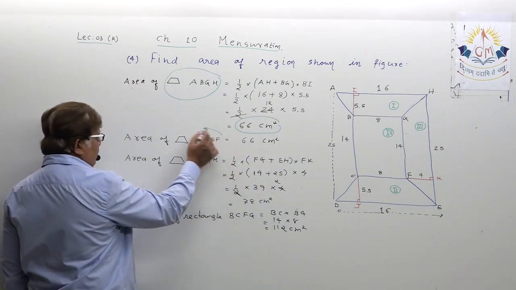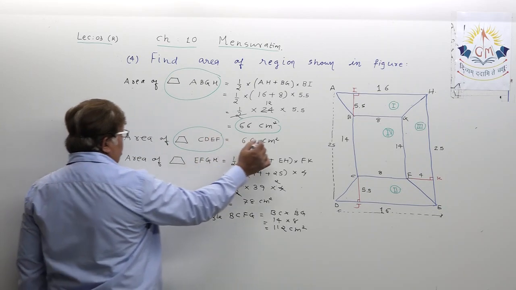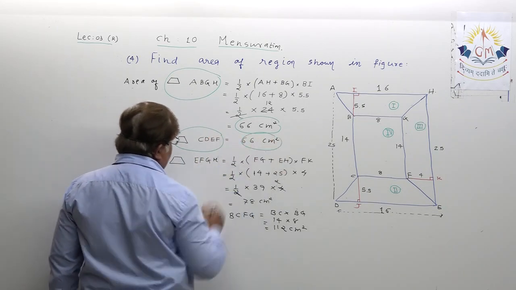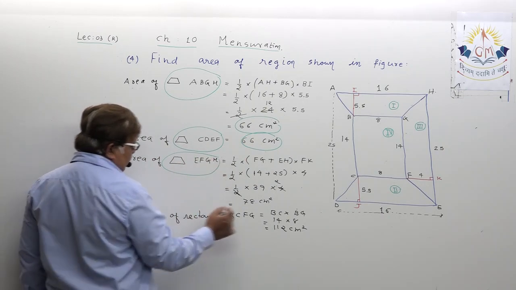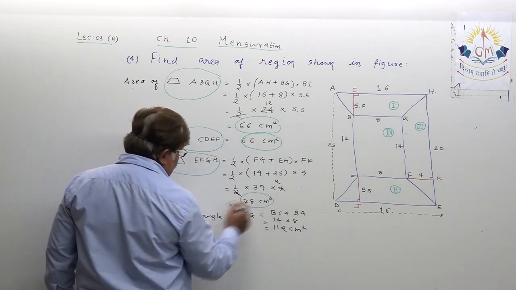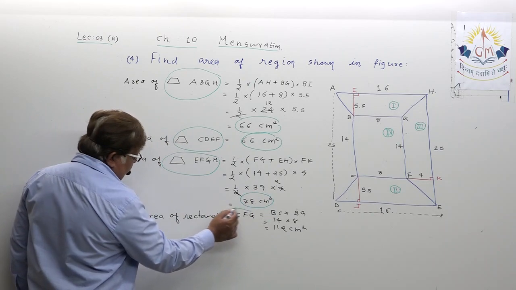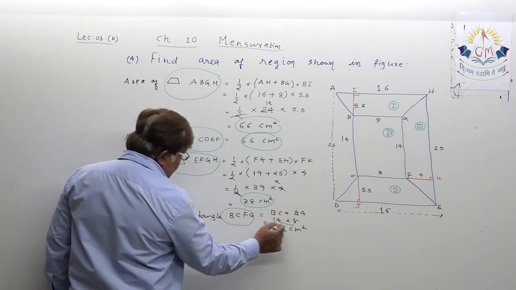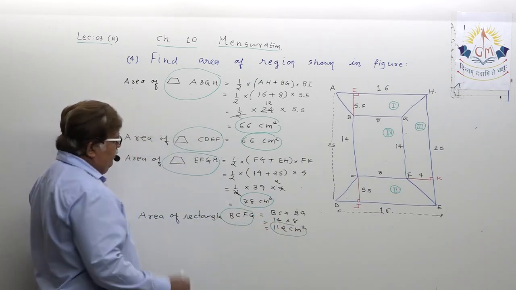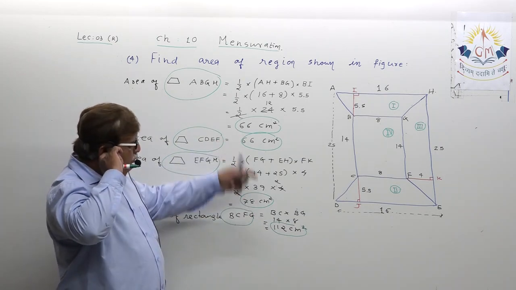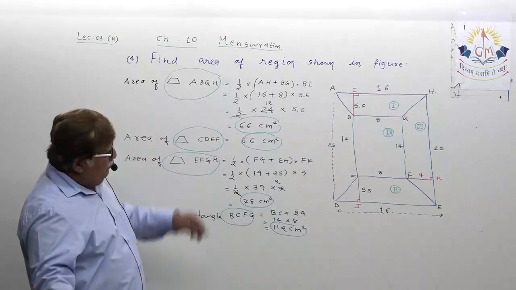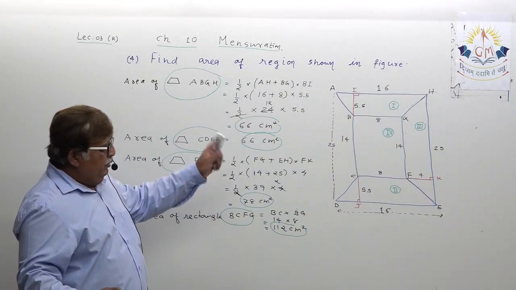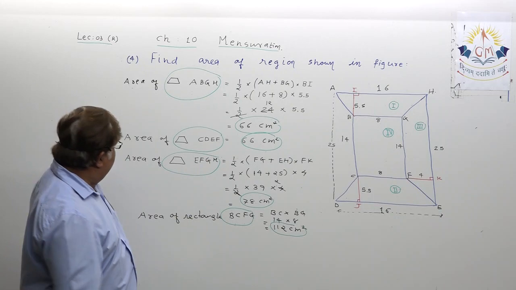Region number 2, this trapezium, 66. Region number 3, this trapezium, 78. Region number 4, rectangle, 112. Now when you add all these 4, you will get the area of this particular region shown in the diagram.